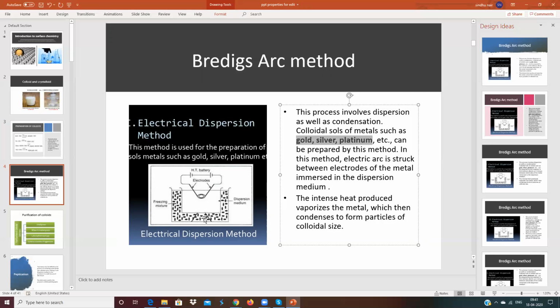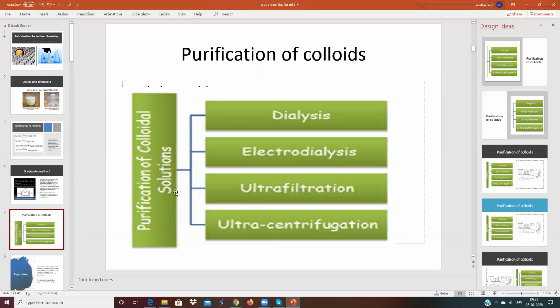Fine. So this is a method of producing colloids of gold, silver, and platinum. Okay. Now, purification of colloid.